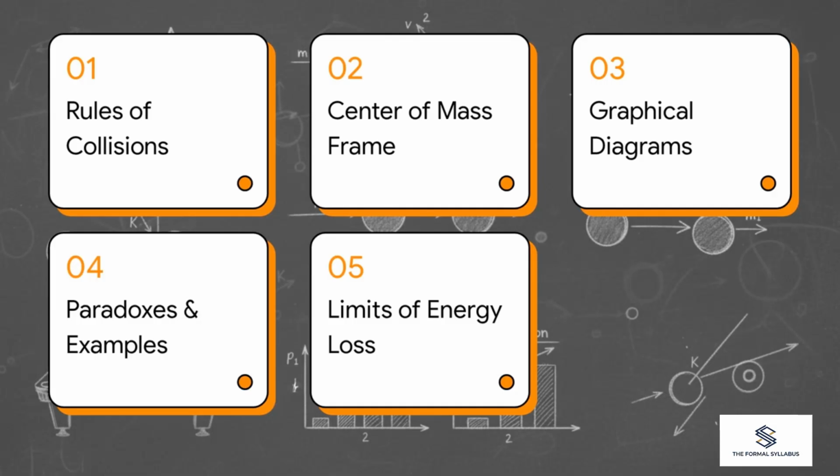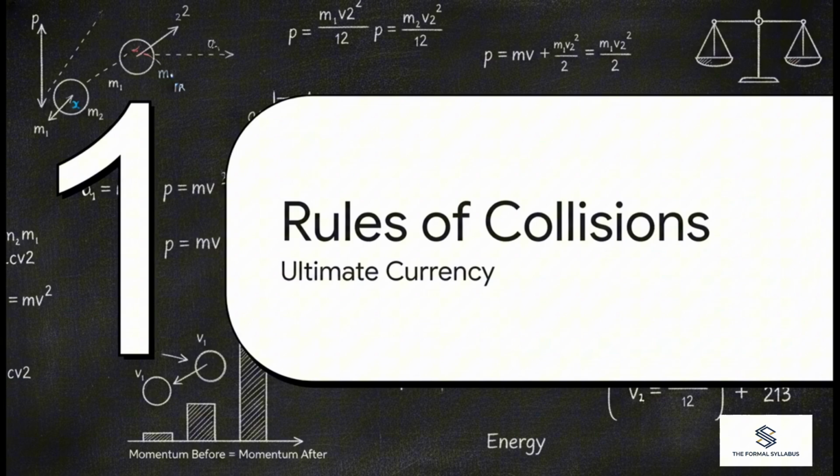1. The rules of collisions. 2. The center of mass frame. 3. Graphical diagrams. 4. Paradoxes and applications. And 5. Energy loss. Let's start with Section 1, the rules of collisions, the ultimate currency of the universe.